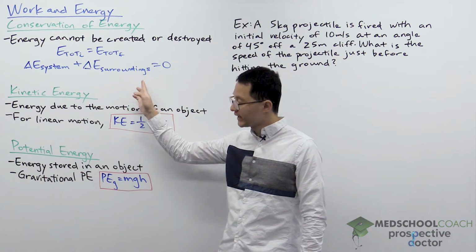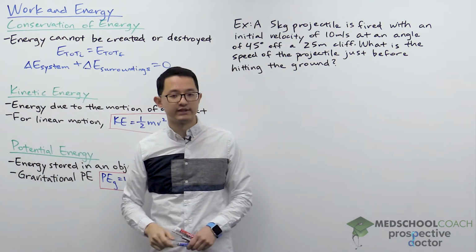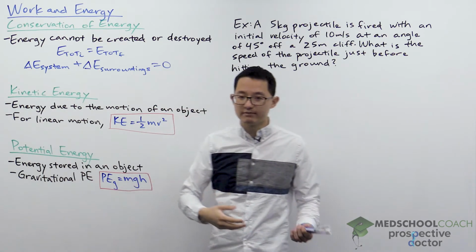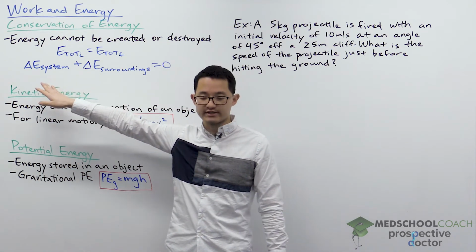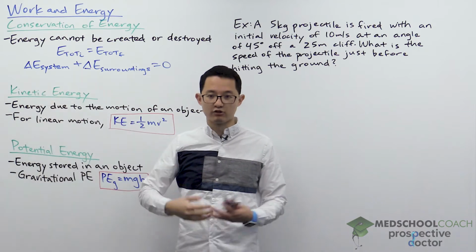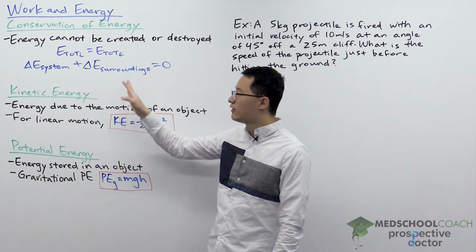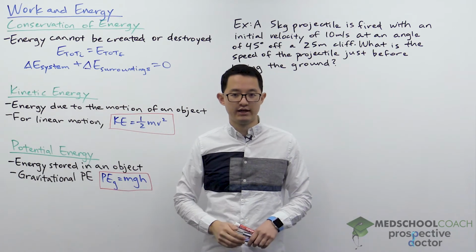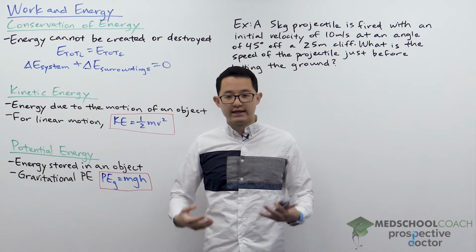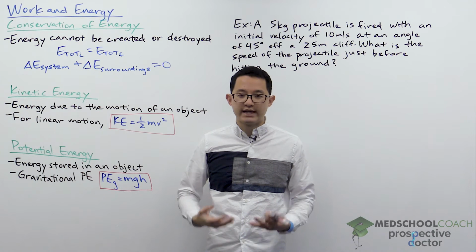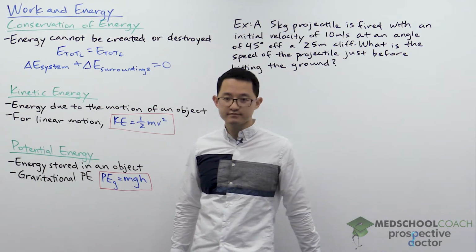Essentially, the surroundings transferred energy to the system. And same thing, if the change in energy of the system is negative, it lost energy, then that energy was released to the surroundings, which gained energy. So no matter what, the total energy does not change.